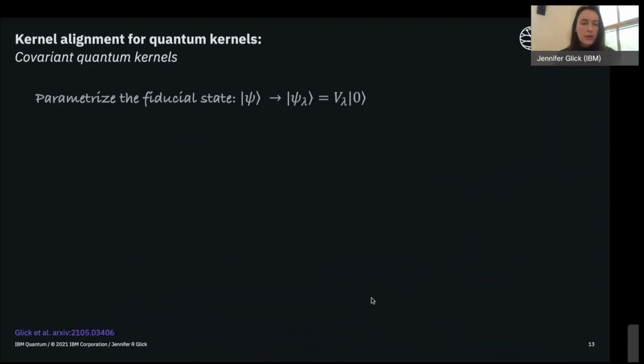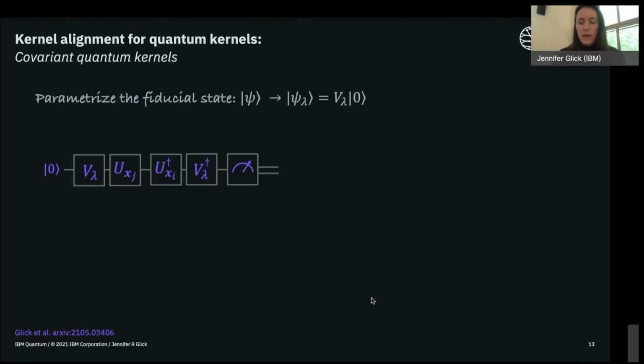So this kernel alignment approach is an iterative procedure where we want to parameterize the fiducial state, and then use classical optimizers in order to tune what good parameters for that fiducial state might be. And the word good here is referring to this connection between kernel alignment and the generalization error of the classifier. So let's look at what the quantum circuit looks like for this single qubit example that we've been discussing so far.